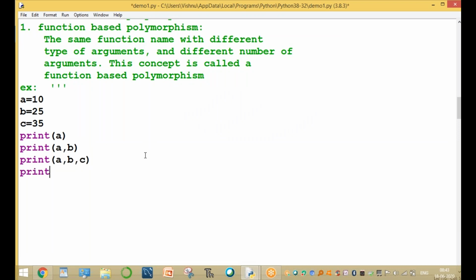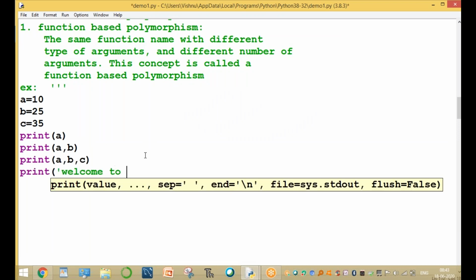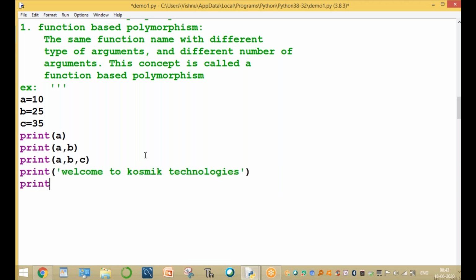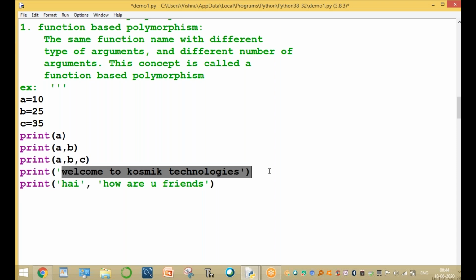For example, print "Welcome to Python Dev", "Welcome to Cosmic Technologies", print "hi". Same function, different types of arguments and different numbers of arguments.